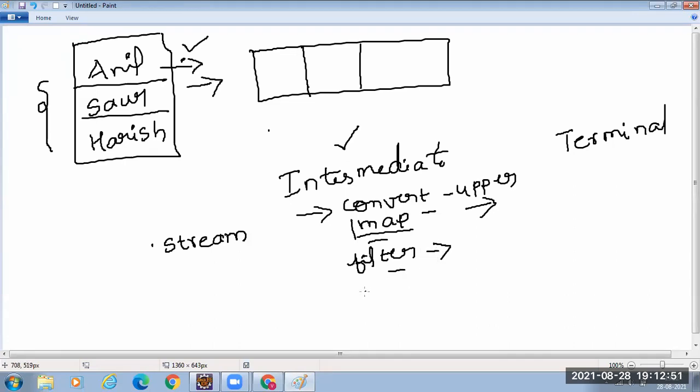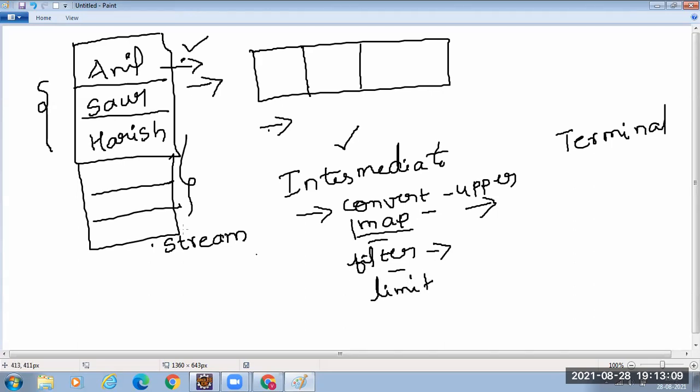Say I have many string objects in my list. After converting, this list becomes a stream of strings. Say I want to limit them to only 5. I don't want all 100 objects, I want to get only 5. Then you can limit them. Like that, in Java, JDK 8 streams were introduced, and there are many things you can perform. These are all called intermediate operations.